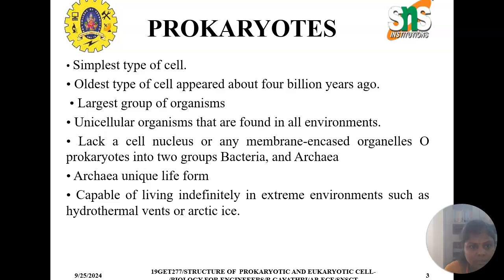The prokaryotic cell is the simplest and oldest type of cell, which appeared about 4 billion years ago. It is the largest group of organisms. Prokaryotic cells are unicellular and found in all environments. They lack a cell nucleus or any membrane-enclosed organelles. Prokaryotic cells are classified into two groups, bacteria and archaea. The archaea are a unique life form, capable of living indefinitely in extreme environments such as hydrothermal vents or Arctic ice.